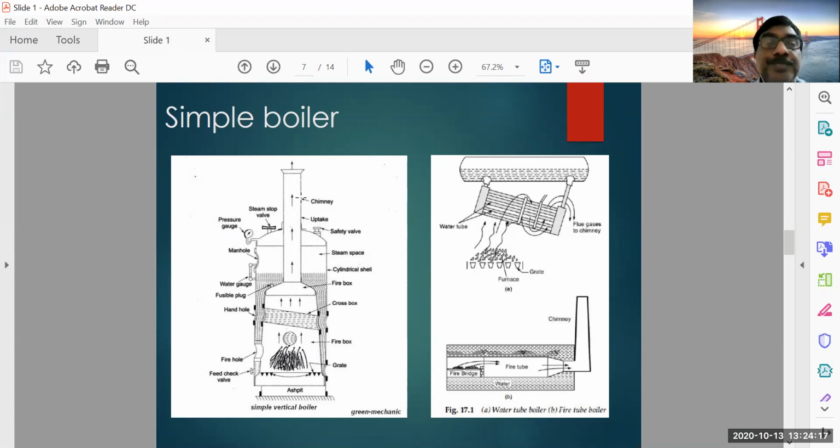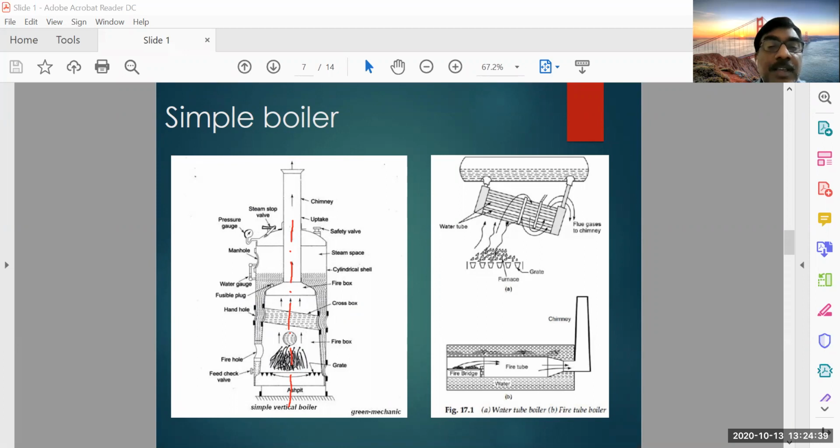So you can see here, this is a vertical boiler. You have seen the classification. In the classification, you have vertical boiler or horizontal boiler. So this is basically a vertical boiler. That means the drum of the boiler or the body of the boiler is vertical like this.